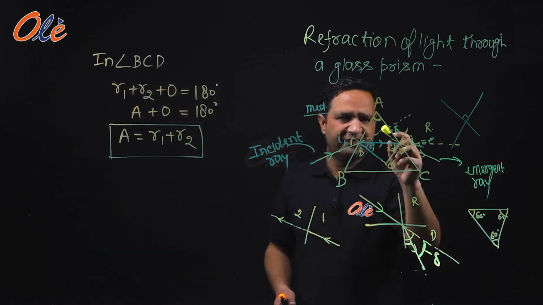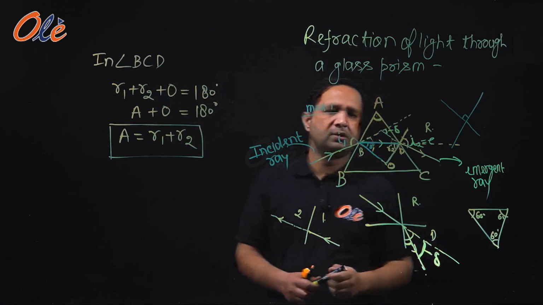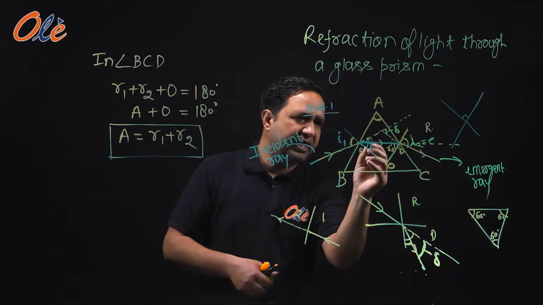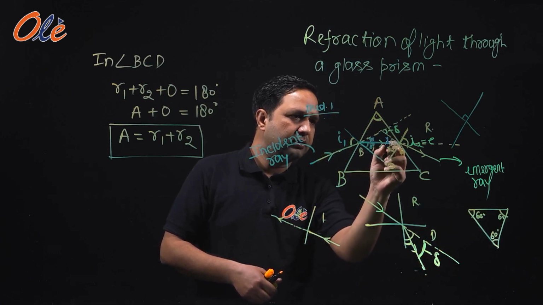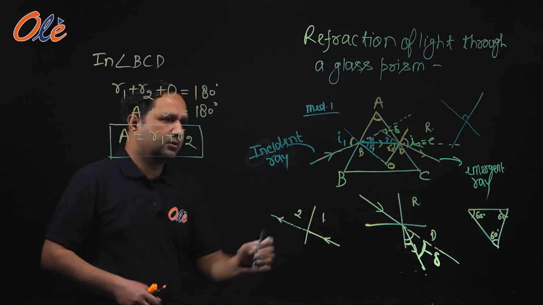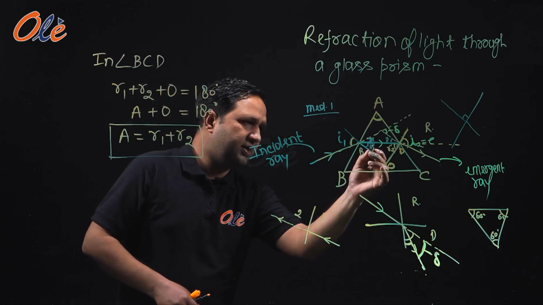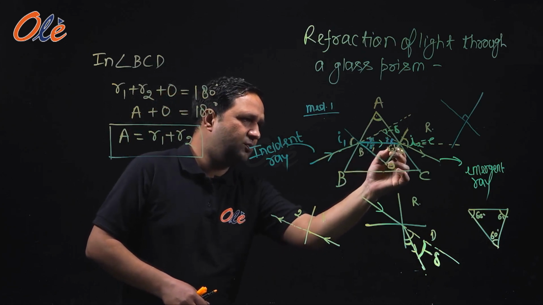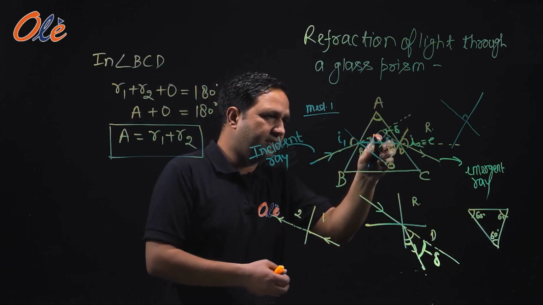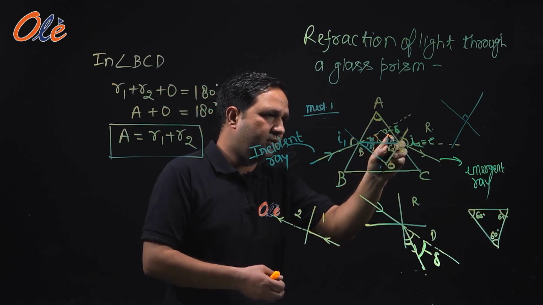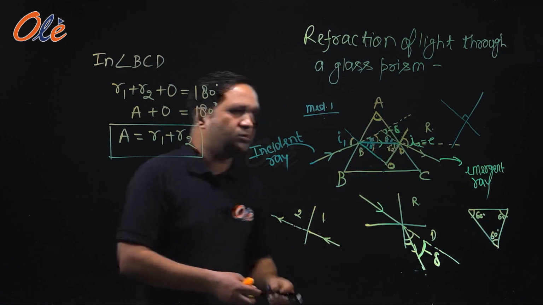Now what will be the angle of deviation? See, if this angle is X and this angle is Y, only this one. केवल हम इतने एंगल की बात कर रहे हैं. ये एंगल X है और ये एंगल Y है. तो क्या होगा?